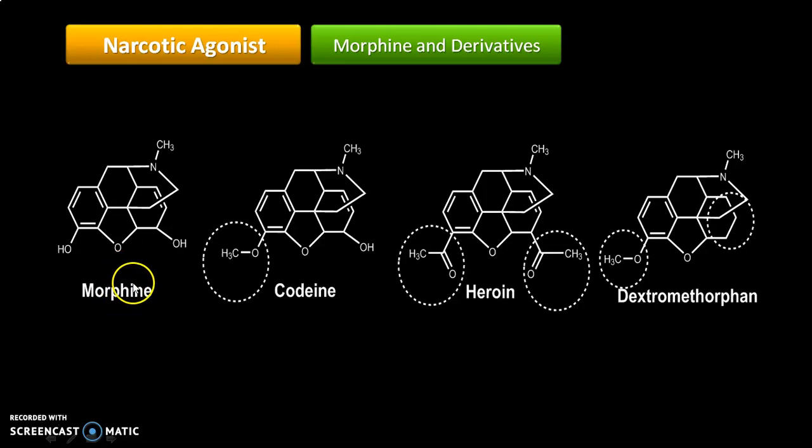So the first derivative which people have synthesized from morphine is codeine. You can see what is different: only a methoxy group is there, the hydroxy group is replaced with methoxy, and this compound is called codeine. Codeine is more potent as compared to morphine.